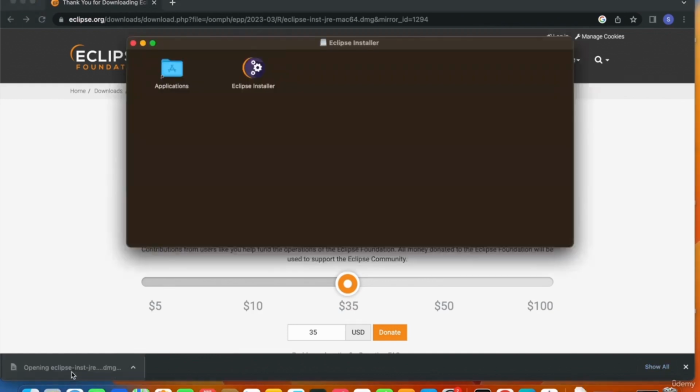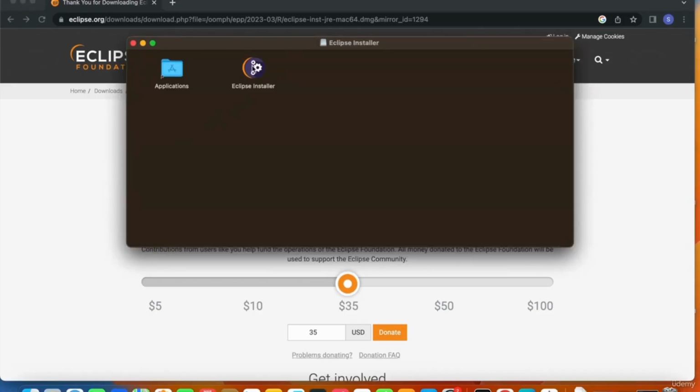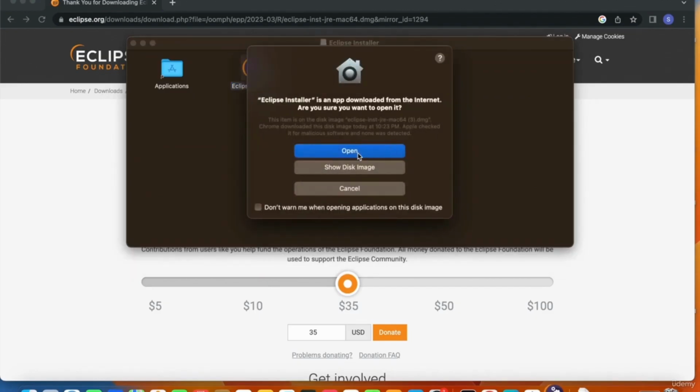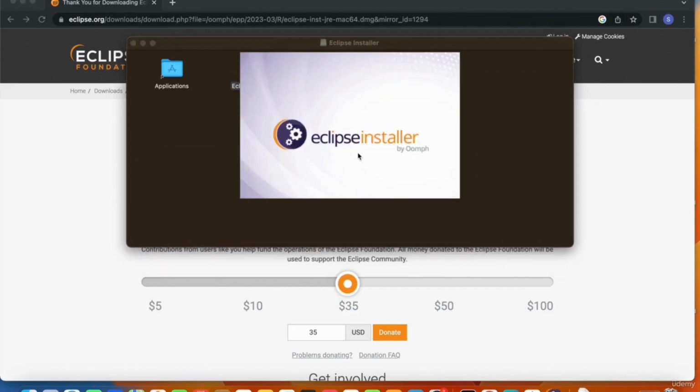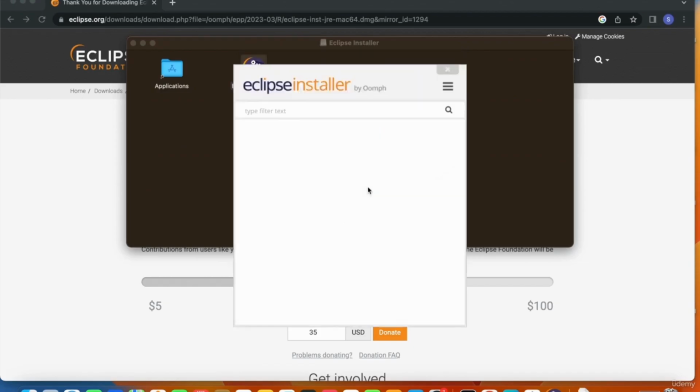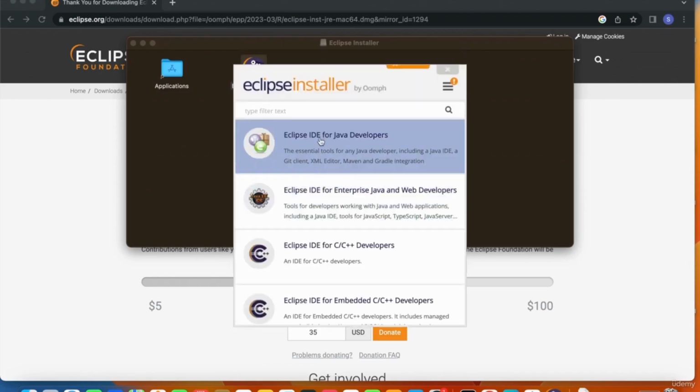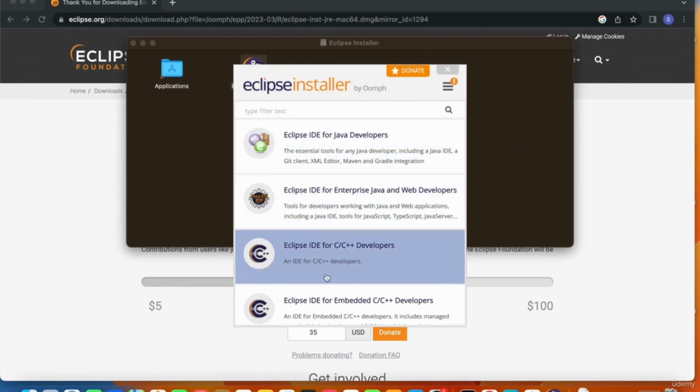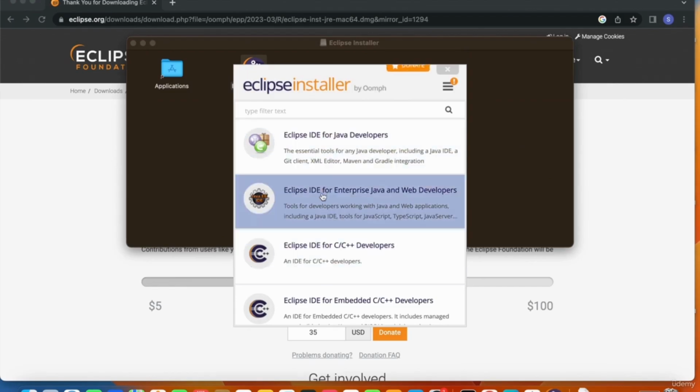And I can click on the installer. So here is my Eclipse installer. Let me go and double click this. The installer is getting loaded, and you have different options here. Because I want to use Eclipse to develop web applications, I'll go ahead and choose Eclipse IDE for Enterprise Java and Web Developers.